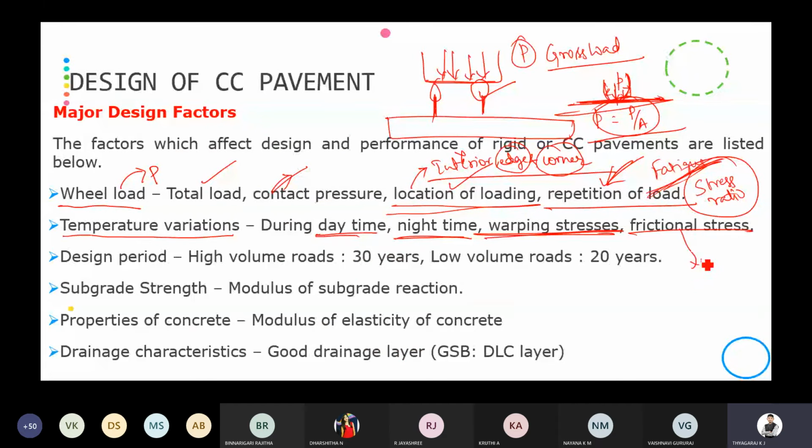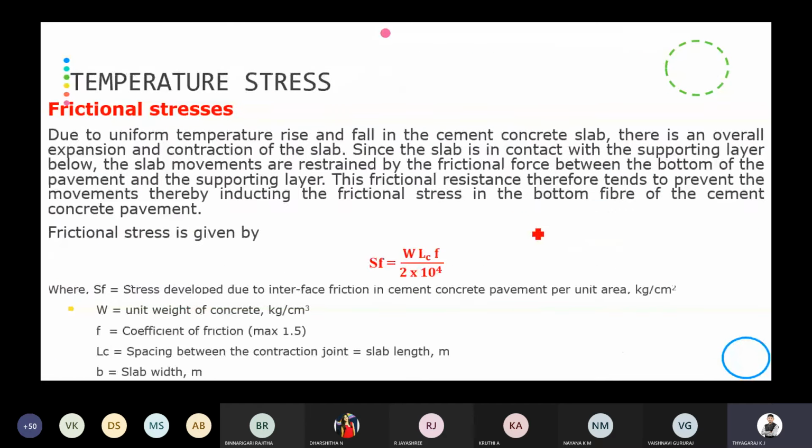Because of the seasonal variation, that is expansion and contraction, because of shrinkage and expansion of the slab, the frictional stresses are going to develop at the bottom of the CC slab. I have explained here also.